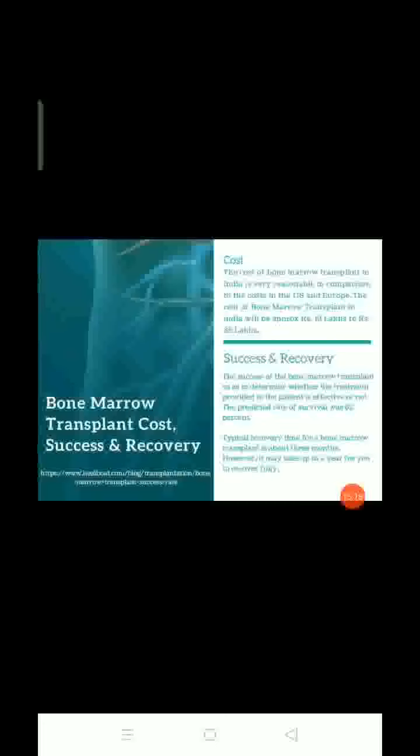Success and recovery. The success of bone marrow transplantation determines whether the treatment provided to the patient is effective or not. The predicted rate of survival was 62%. Typical recovery time for bone marrow transplantation is about 3 months. However, it may take a year to recover fully. It will take time, and it depends on how the patient recovers.